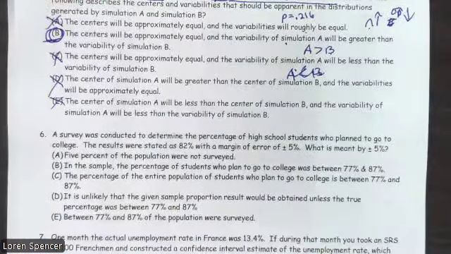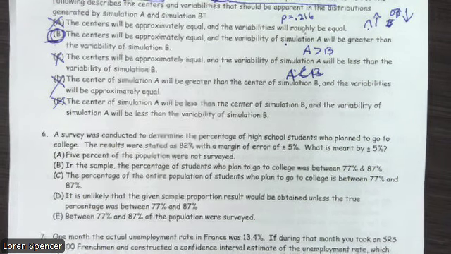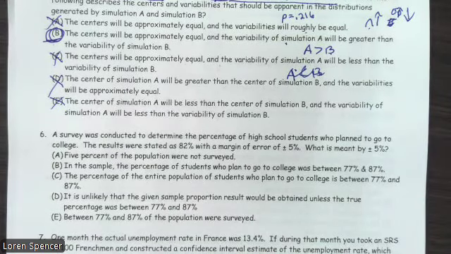All right, moving on to number 6. A survey was conducted to determine the percentage of high school students who plan to go to college. The results were stated as 82% with a margin of error plus or minus 5%. What is meant by plus or minus 5%?